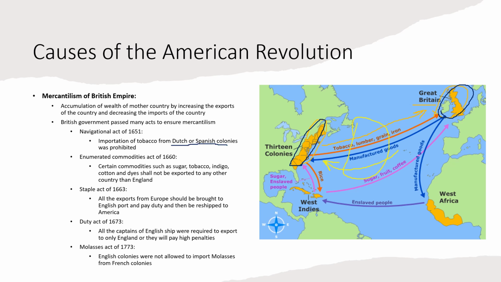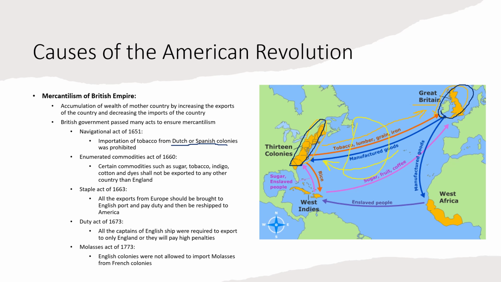This was a way to control the economic program of these 13 colonies. And who was controlling this? Great Britain, the mother country. In mercantilism, the imperial power, the mother country, controls all the economic policies of its colonies. So these things were creating rage and fury in the people of North America in the 13 colonies.